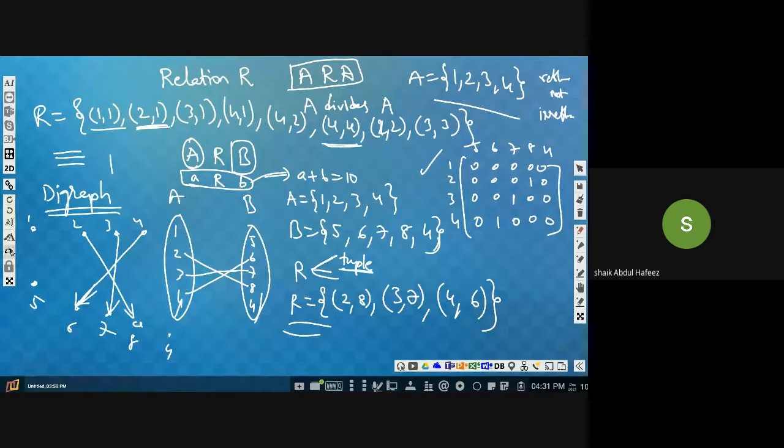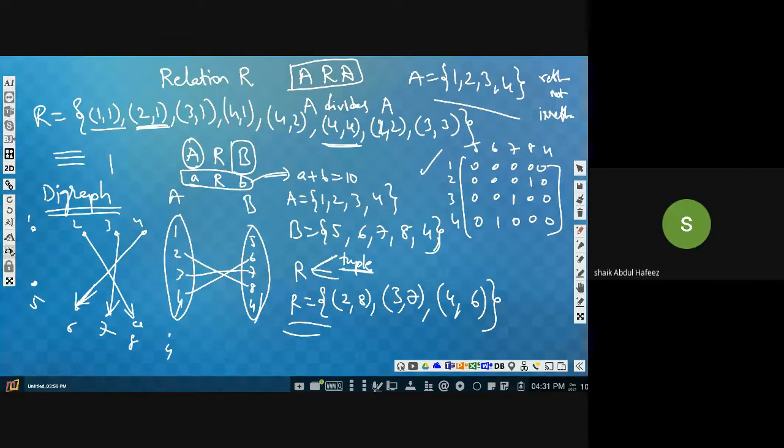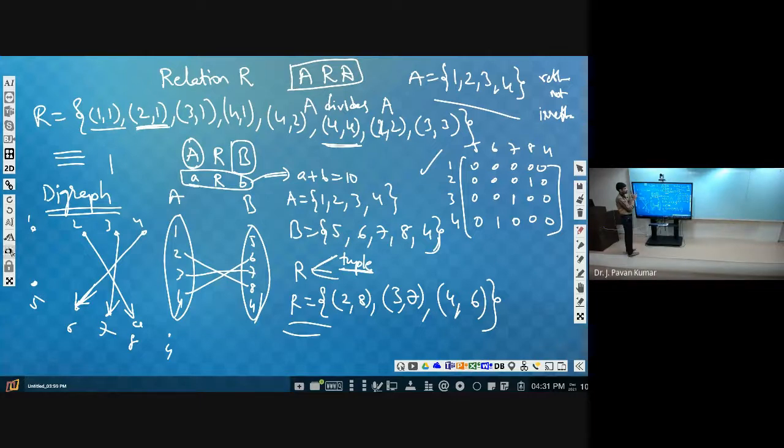No, sir. Why? Because a symmetric pair should not exist at all, so we will not have 4,4 or 1,1. Now, can we have a relation which is both reflexive and asymmetric? No, sir, there is no possibility. So now we have completed all the properties of the relation.